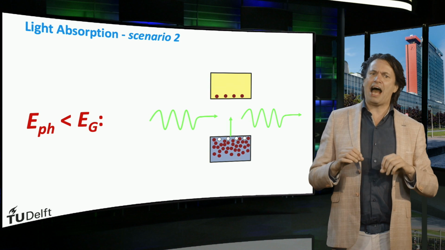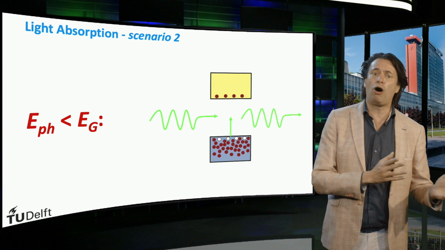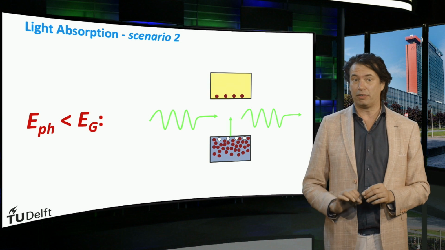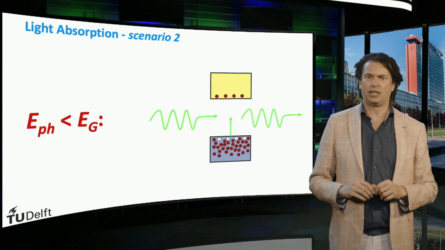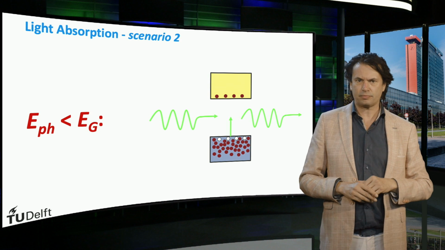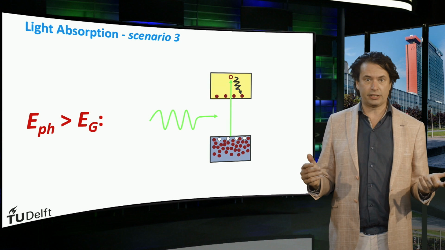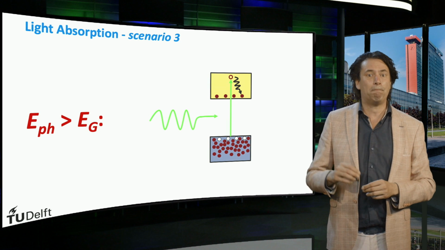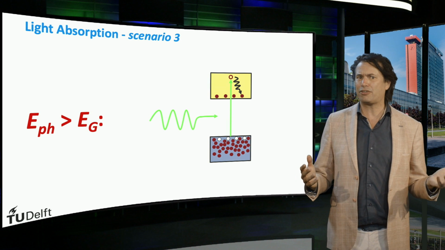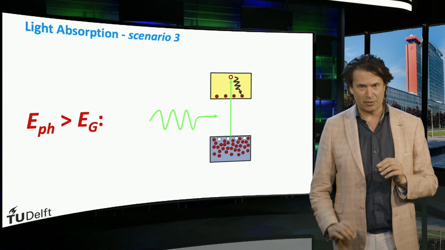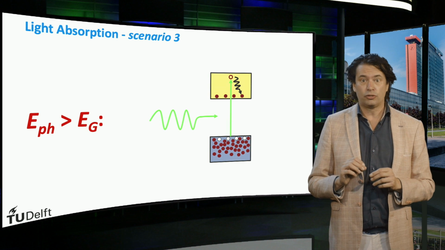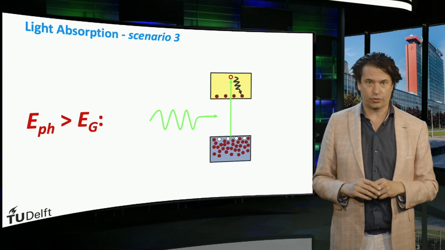However, if we have a photon with an energy smaller than the band gap, this photon is lacking the energy to excite an electron from the valence to the conduction band. This photon cannot be absorbed by the semiconductor material. Another situation is when the photon has an energy much larger than the band gap. This photon can excite an electron at an energy level deeper in the valence band into the conduction band, or an electron to higher energy levels in the conduction band.